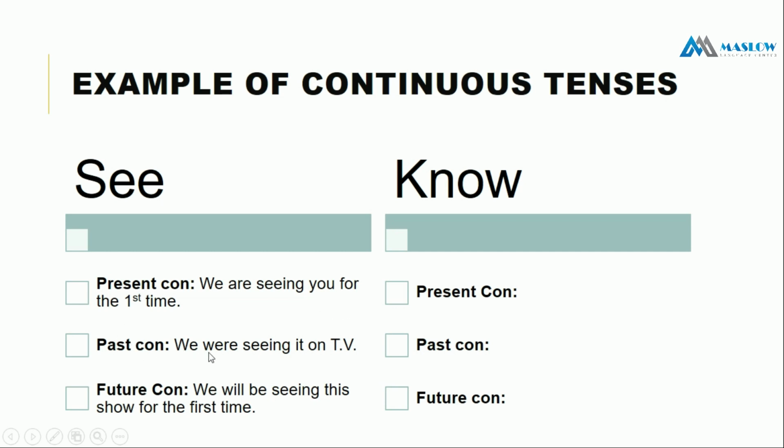Past continuous হচ্ছে we were seeing it on TV, future continuous হচ্ছে we will be seeing this show for the first time. So using am, is, are, was, were and will be for continuous tense, and we are adding verb plus ing. Now you can try your own with making examples, and you have to make examples based on present continuous, past continuous and future continuous.